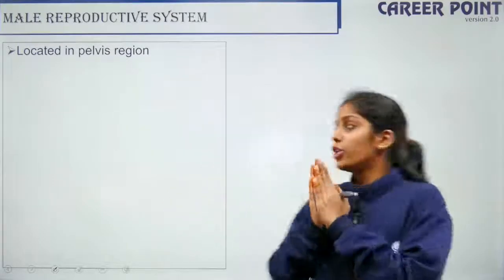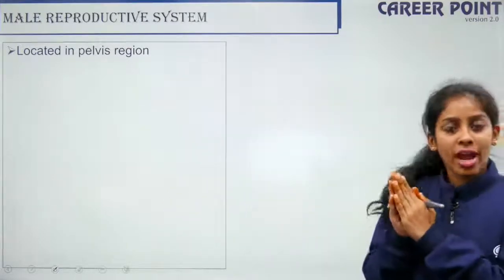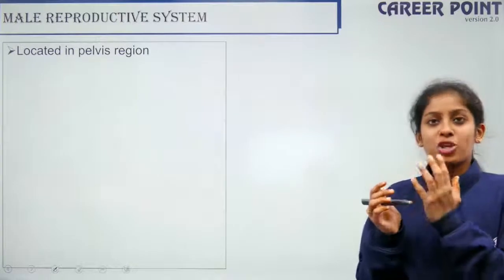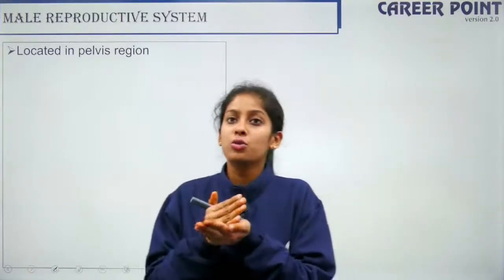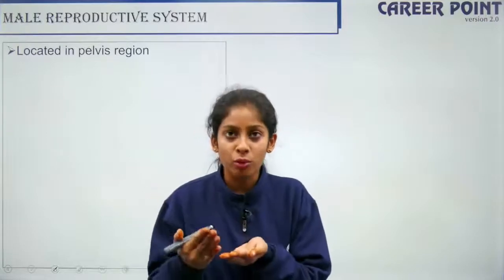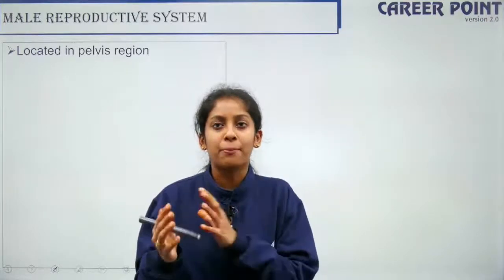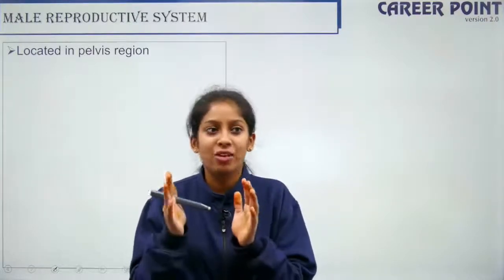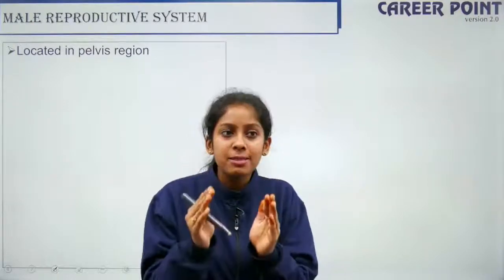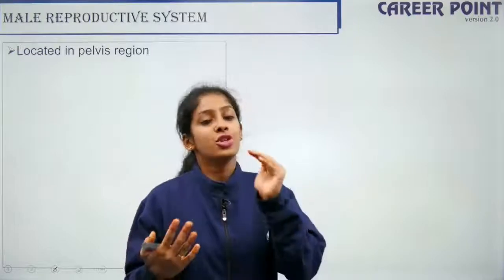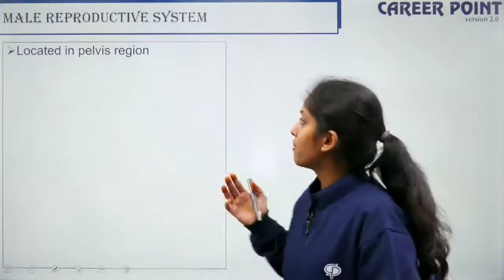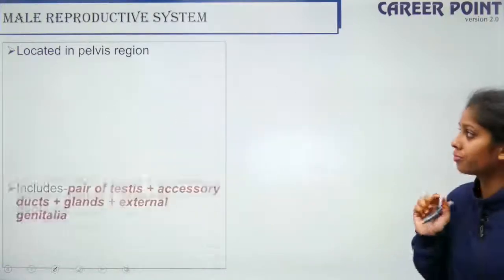That is your pelvic region. When we talked about the pelvic girdle, we said that there are two bones, and the two bones are formed by the fusion of three bones. Where the point of fusion happens, that is where your pubic symphysis is. It is at this pubic symphysis where your reproductive organs start. So the male reproductive organ is present in your pelvic region, alright?